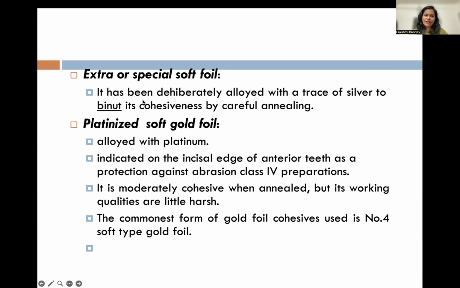Extra or special soft has been deliberately alloyed with a trace of silver, and its cohesiveness is restored by careful annealing. Platinized soft gold foil is alloyed with platinum, indicated on the incisal edge of the anterior teeth as a protection against abrasion in class 4 preparations. It is moderately cohesive when annealed, but its working qualities are a little harsh. The commonest form of cohesive gold foil used is number 4, soft type gold foil.